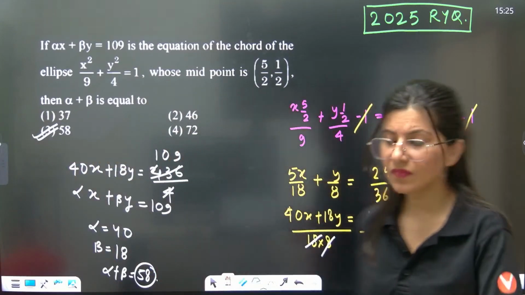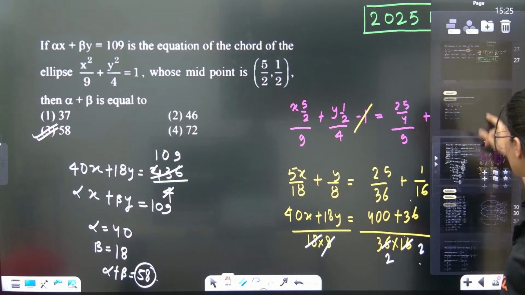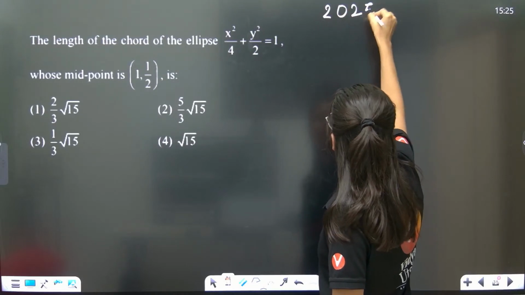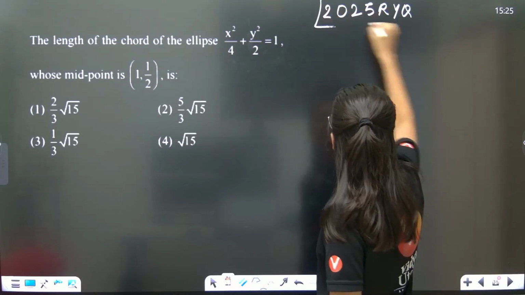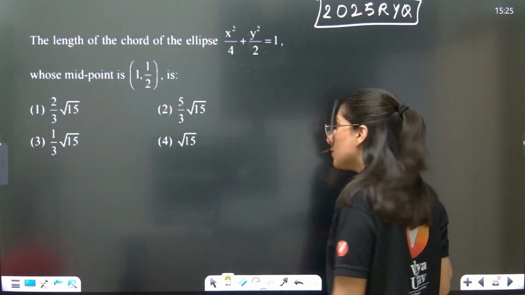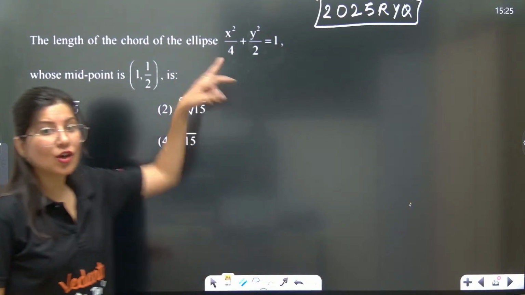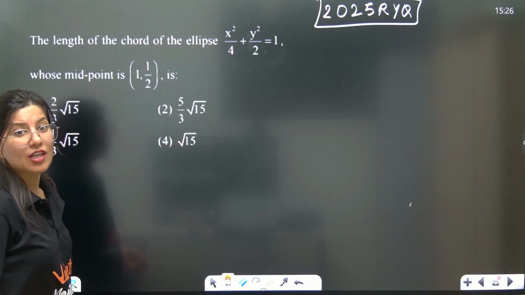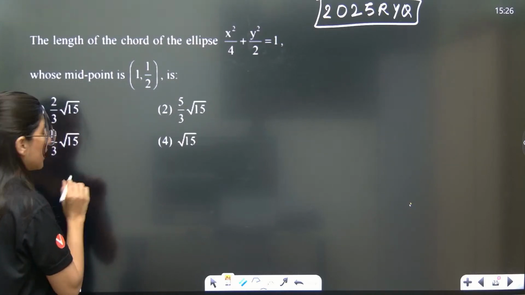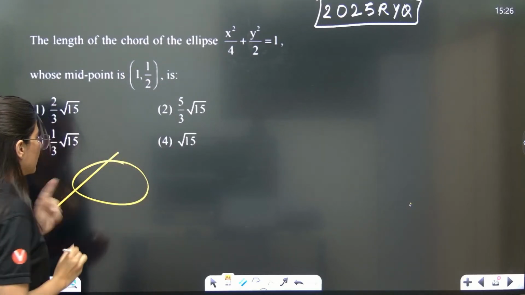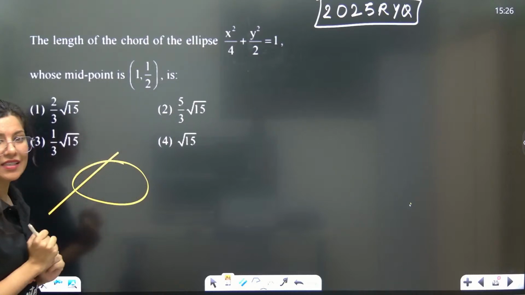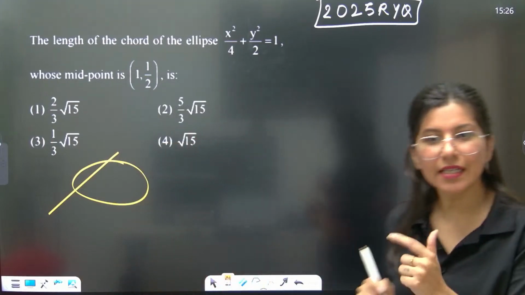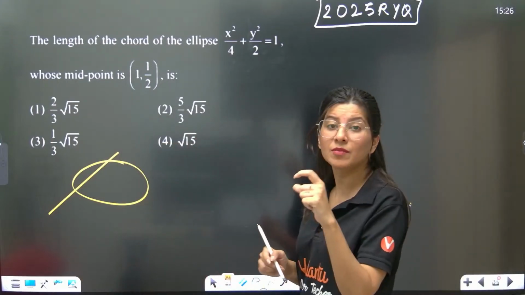Now see, although these two questions are easy, in 2025 PYQ they have given a little twist, which makes the same category question a little lengthier. Same concept. Length of chord whose midpoint is given is what they are asking. So first of all, write the equation of the chord. Once you know the chord and the ellipse, you can find the intersection points. The moment you find the intersection points, you can find the length. But this is a little bit difficult question in terms of calculation, lengthiness.